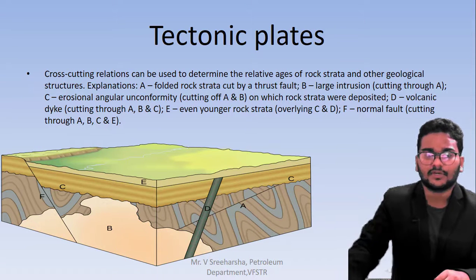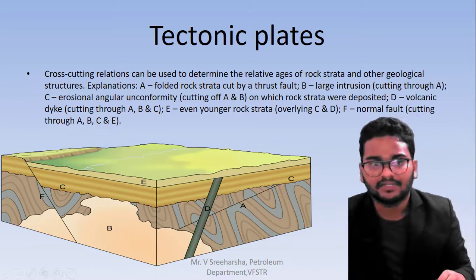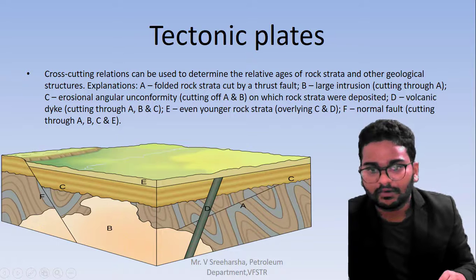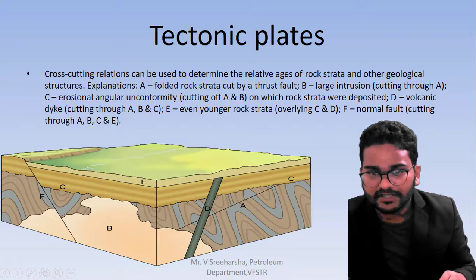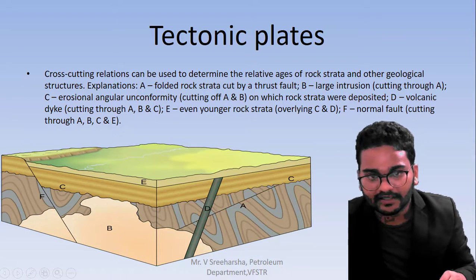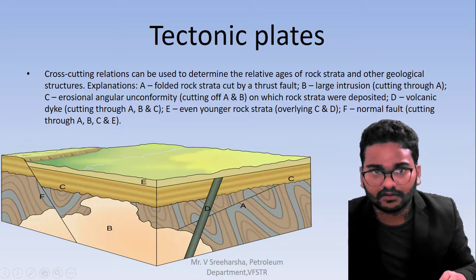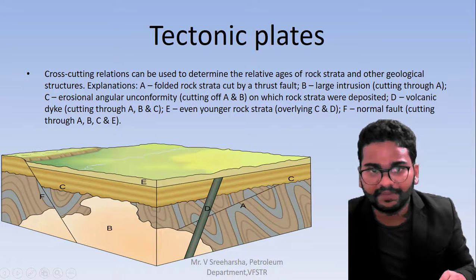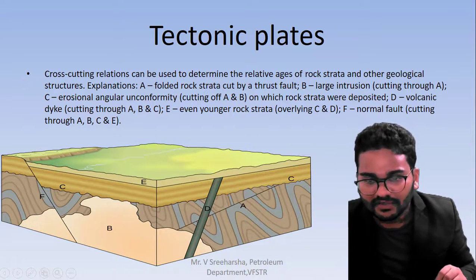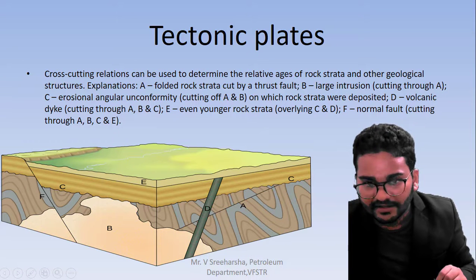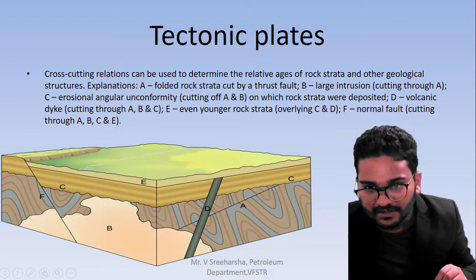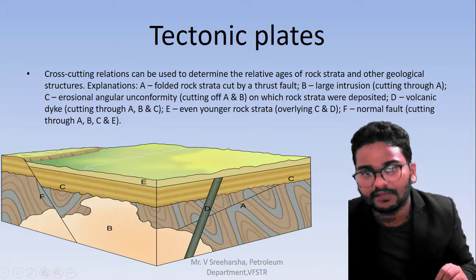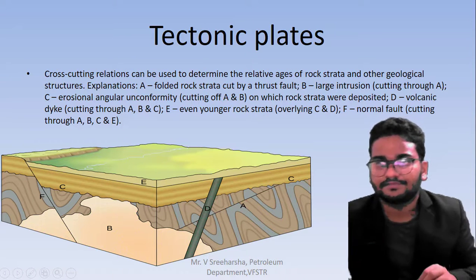So these are the tectonic plates. In these tectonic plates, I am mentioning different features. Here you can see from A to C, there is a fault happening inside the tectonic plate. You can see he mentioned polar track strata. This is the layer, and in that layer the fault has happened. That means breakage of this layer will become a fault, that means a disturbance in the formation.